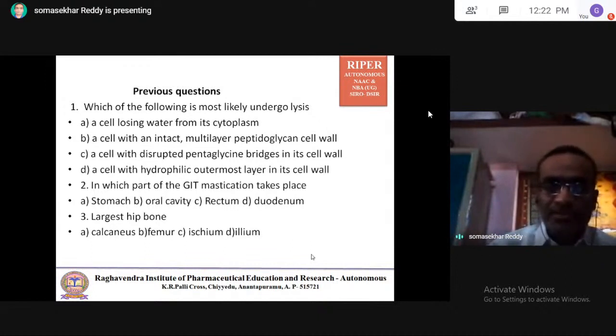And one of the students, G. Anusha, wrote: Sir, you explained that tight junctions are present in the epithelial cells of the intestines, but how are the nutrients majorly absorbed through the intestine? Yes, I told that tight junctions are present in the intestinal epithelial cells.